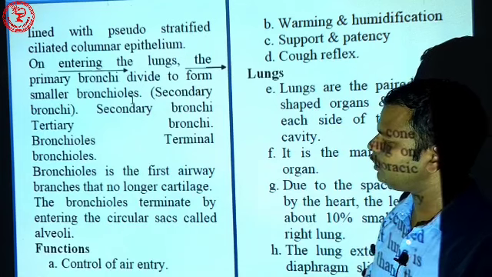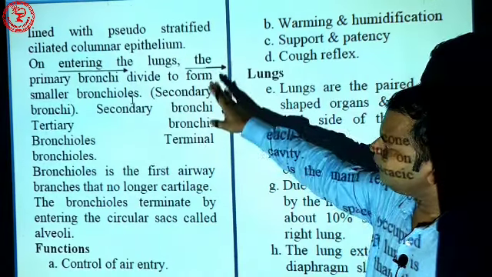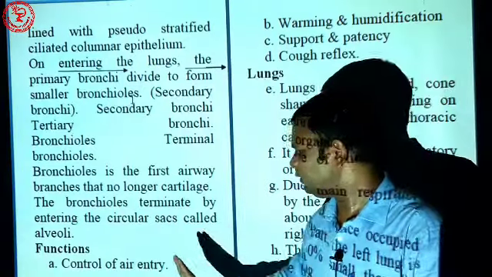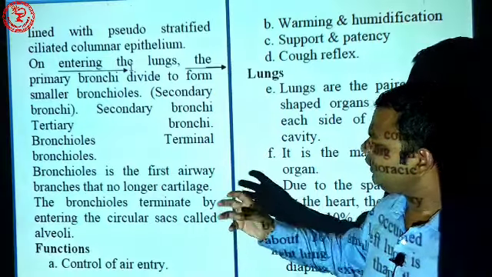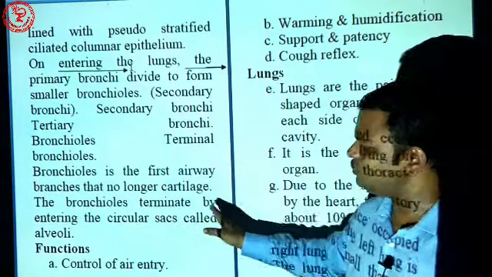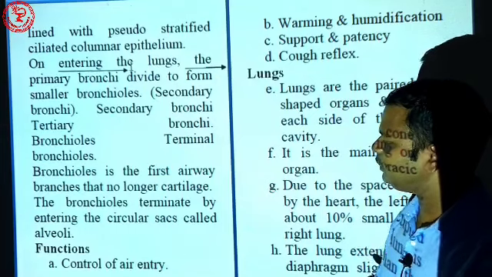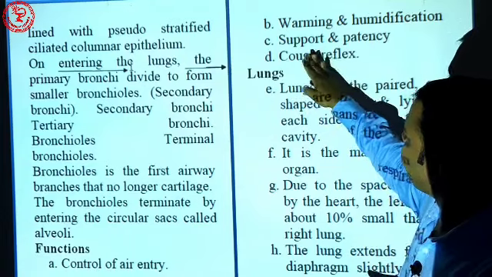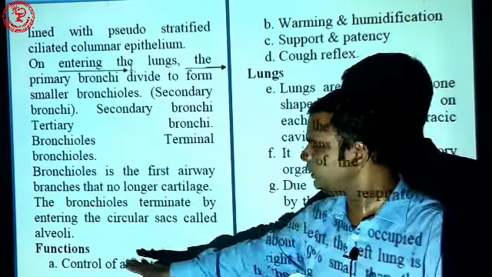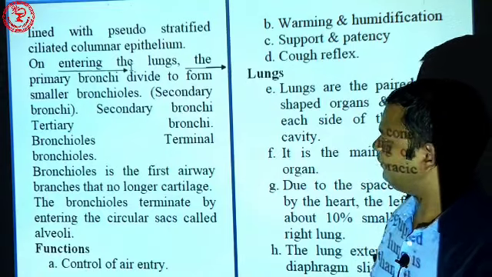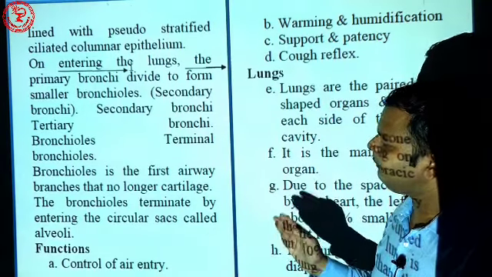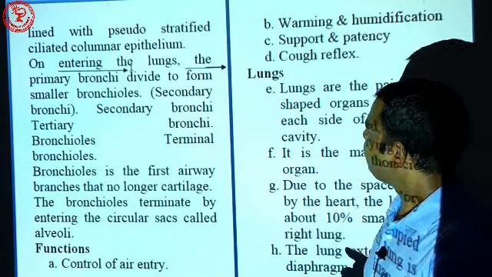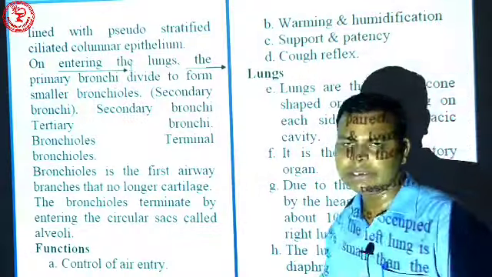The bronchioles terminate by entering the small circular sacs called alveoli. Then the common functions: the same warming, humidification, the cough reflex, support and patency, and it controls the air entry. This is the function of the left and right primary bronchus. Now comes to the lungs. We will go through the detail in the next class.